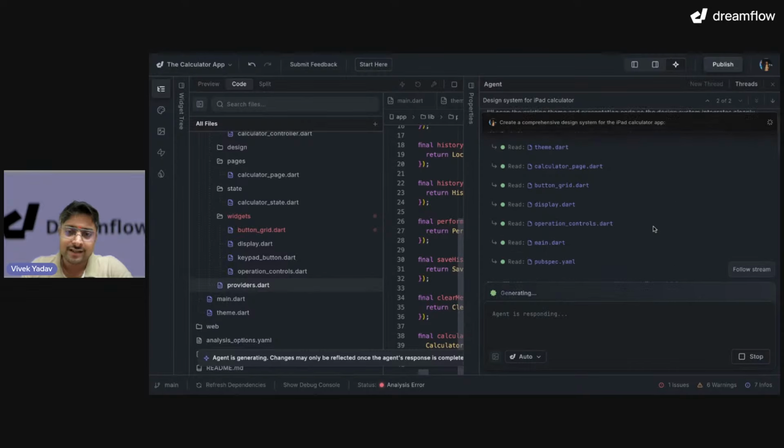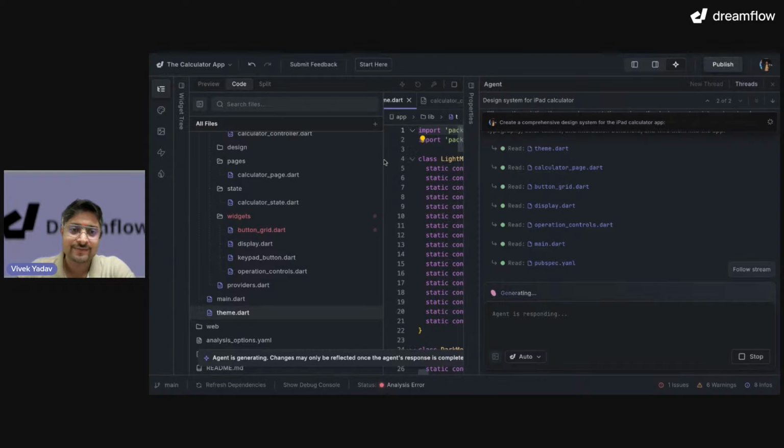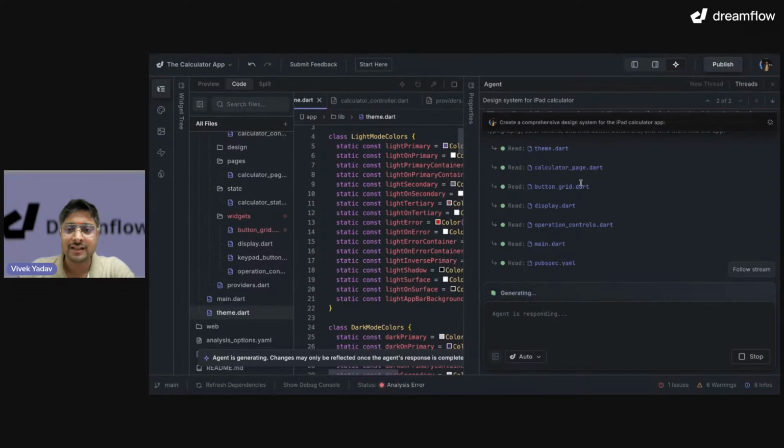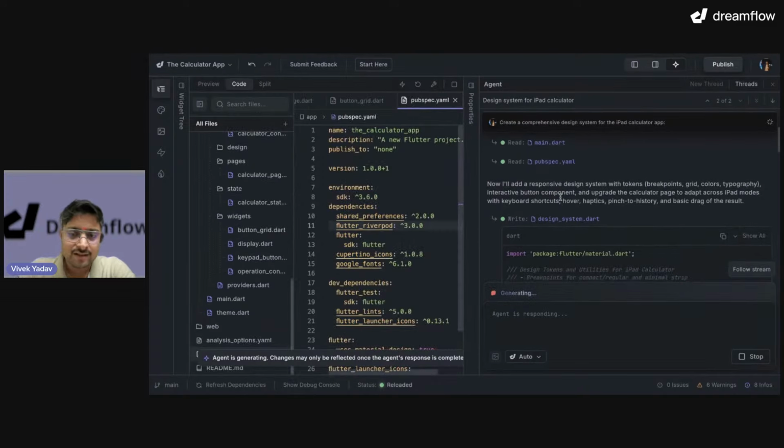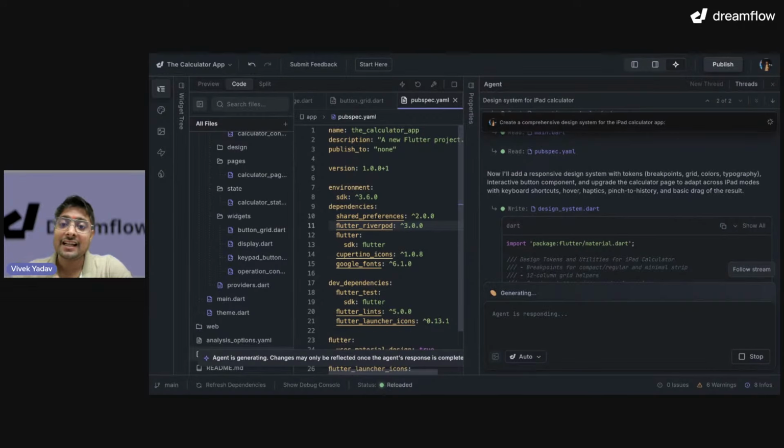Okay, and look at this. So how it does is basically it starts reading your code first and then only performs anything on it. So it knows that I have to work on design system, right? So that's why it started from theme. We have this theme.dart file followed by page, components, hotspot.yml, right? So it read everything and then only it planned that now I will add a responsive design system with tokens, breakpoints, grid, colors, typography.